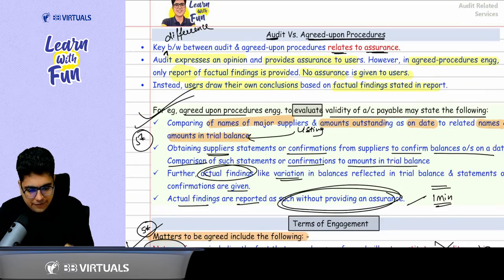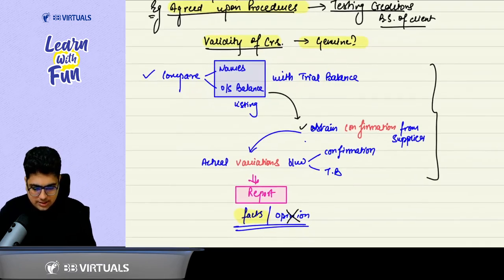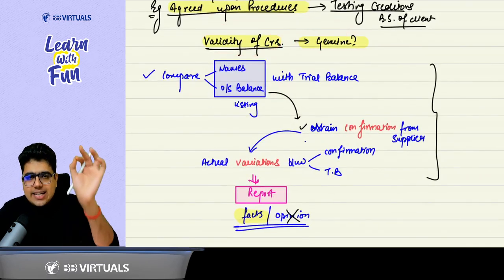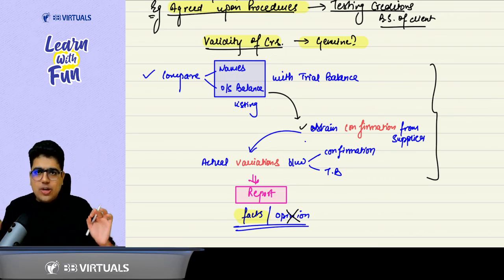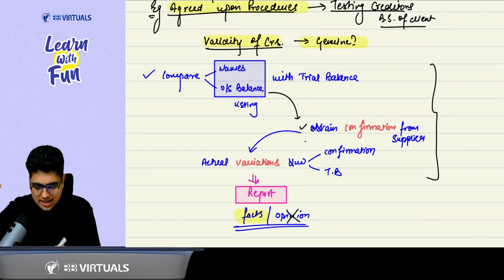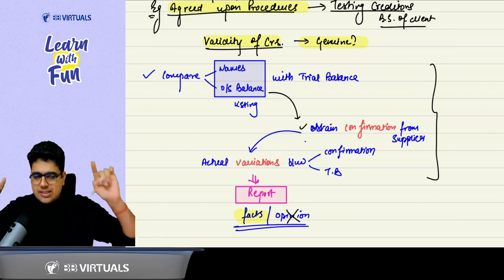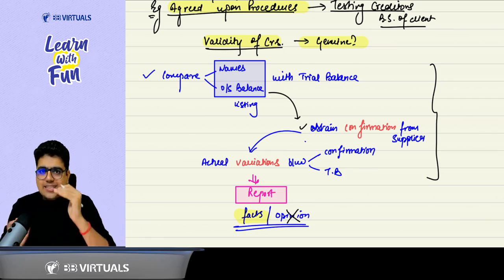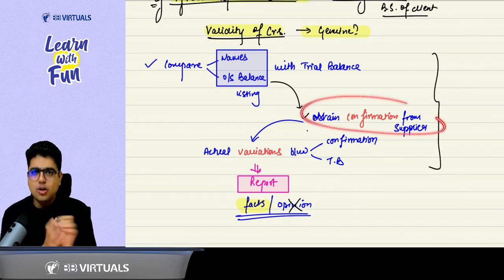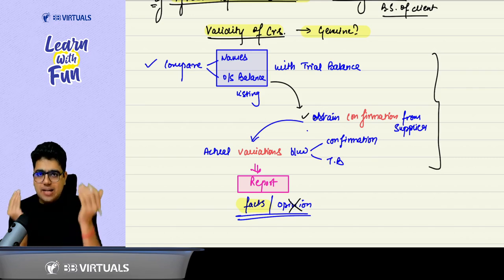Now, we discussed one example of agreed upon procedures performed to check the validity of creditors, whether the creditors are genuine or not. What you have to do is take a listing of the creditors and match it with the trial balance, comparing names and outstanding balances. Then obtain confirmations from all the suppliers and compare them with the trial balance.